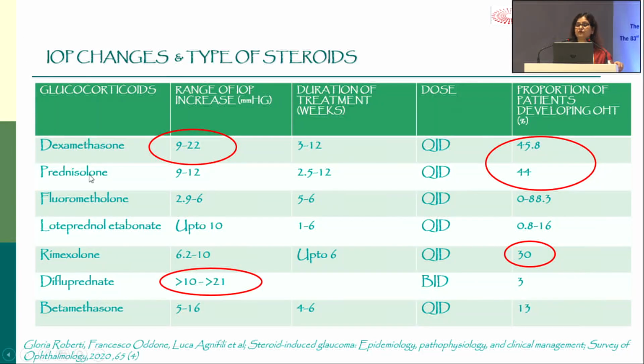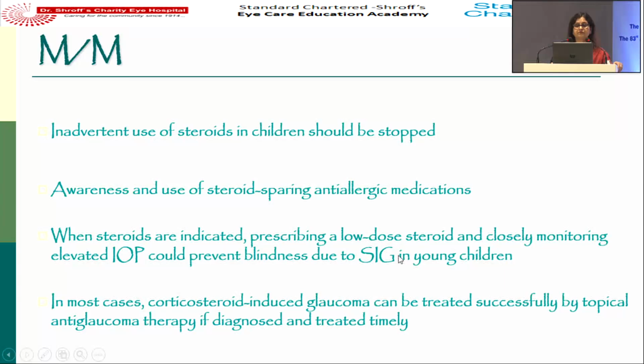Dexamethasone and prednisolone cause a rise in intraocular pressure in almost 40 to 50% of the patients. So the proportion of patients who develop glaucoma is almost 40 to 50%. Difluprednate causes very high pressures, but the proportion of patients developing it is less. And then the low strength steroids have less propensity to cause rise in intraocular pressure. So steroids should be stopped. Awareness and use of steroid sparing medications.